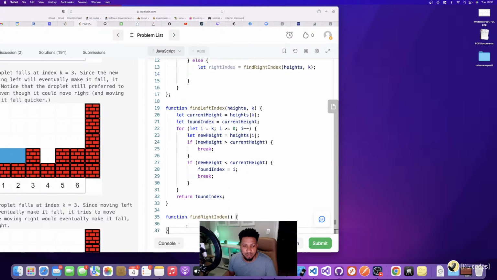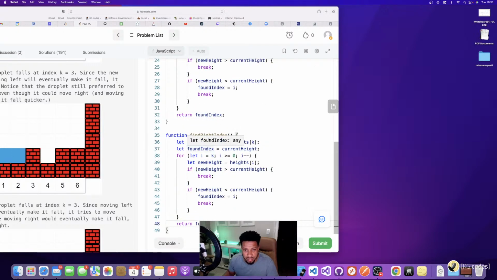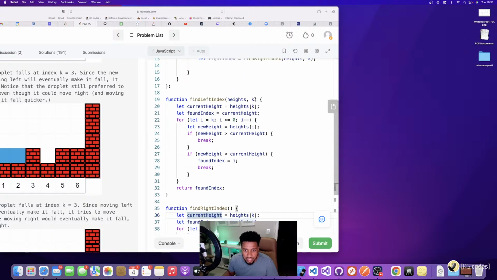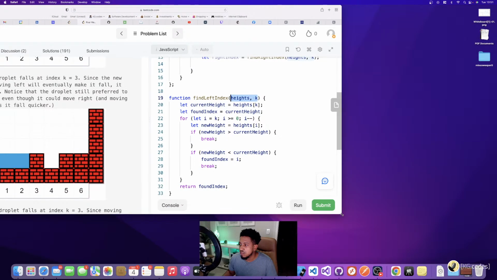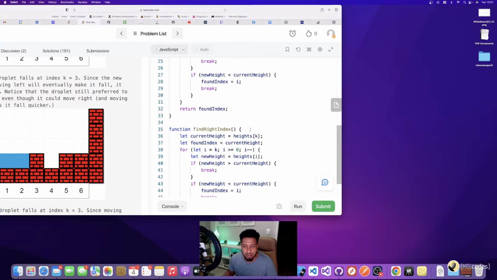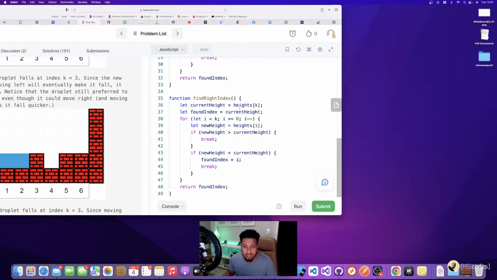So anyway, right index, I'm just going to copy what I have here and change the logic based on going right. So how do you go right in a loop? So my current height should be the same as it was. Oh, I need to pass my variables in. And you guys might not even be able to see this down here. So I need to pull this up so I can make sure y'all see what I'm seeing. So yeah, I need to put my variables in here. And then current height is the same, found index, the same logic.